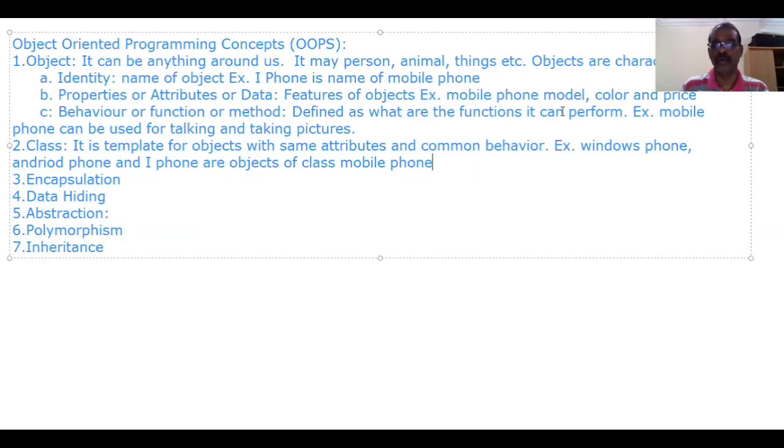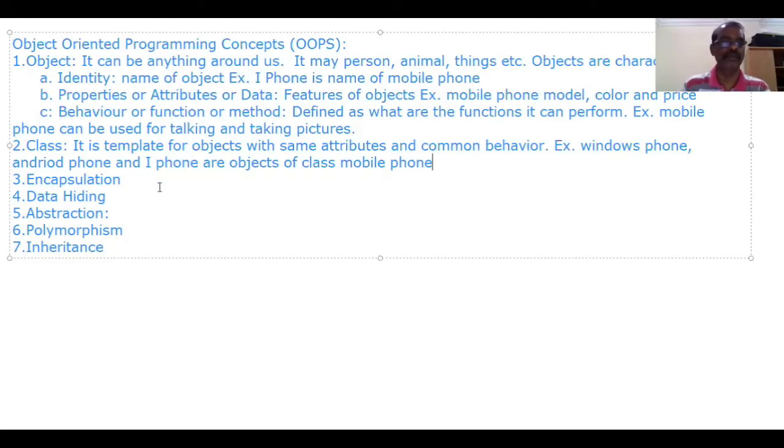attributes: model, color, and price. So these three data, model, color, and price, and these two functions, talking and taking pictures, should be defined within the class. If these two functions as well as these three variables are declared under the class, all three objects, Windows phone, Android phone, and iPhone, can have these three variables as well as these two functions.